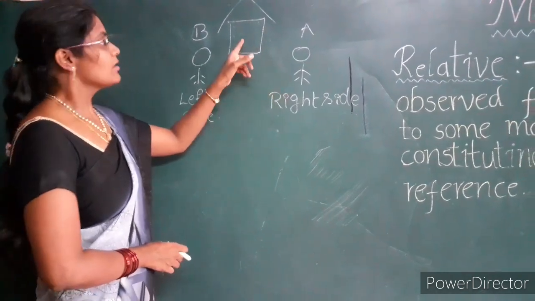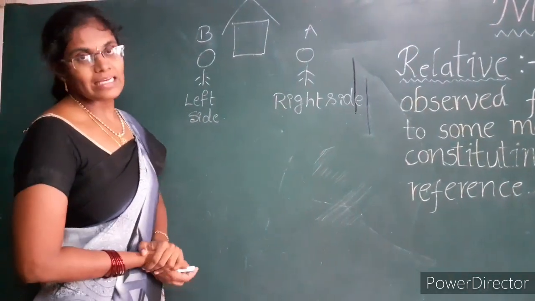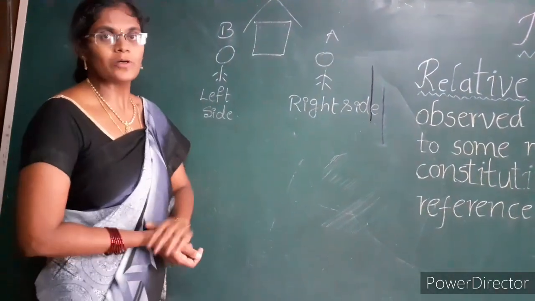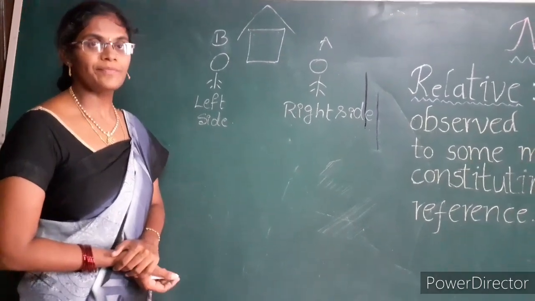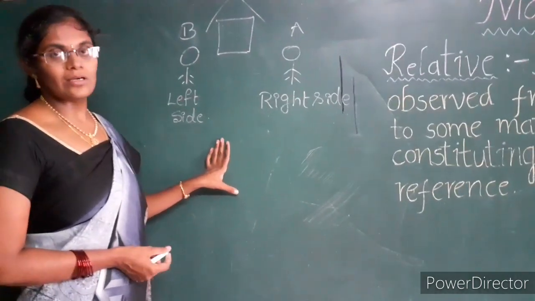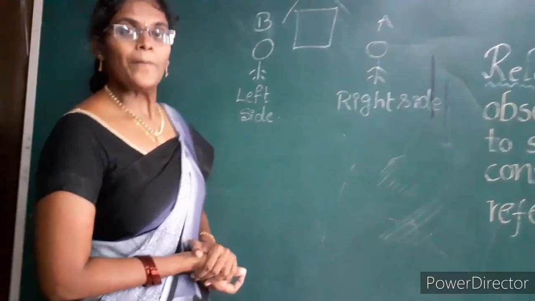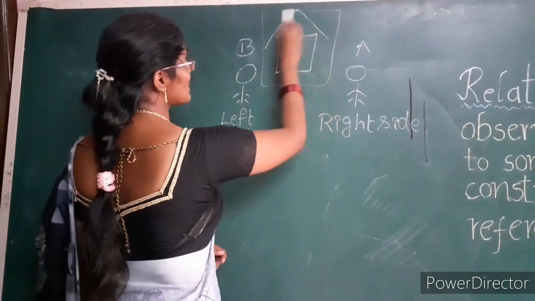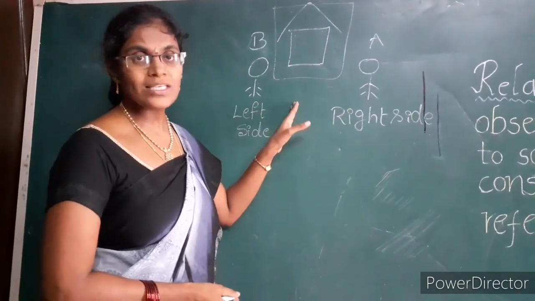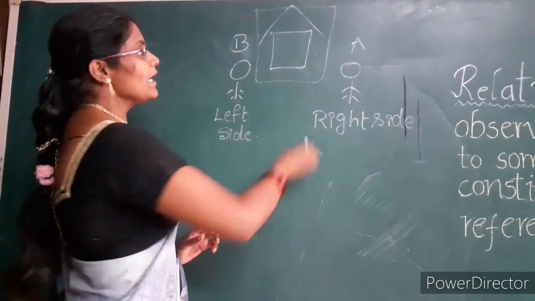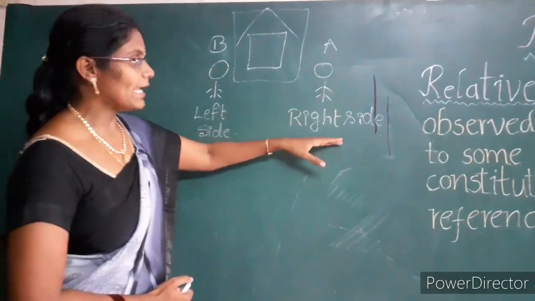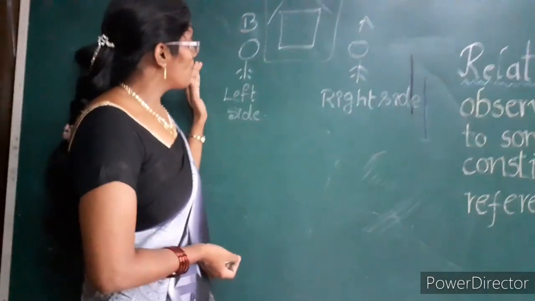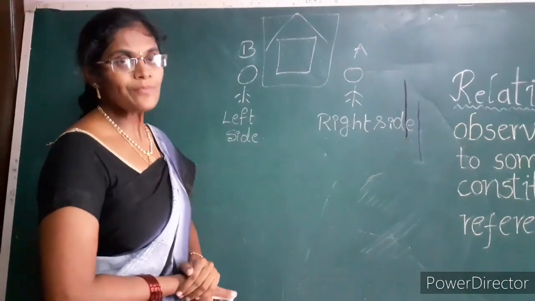According to person A, the house is on the right side, and according to person B, the house is on the left side. Who is correct? We can't judge, because both are correct, because here the house acts as relative. According to the house, for person A it exists on the right side, and for person B it exists on the left side.